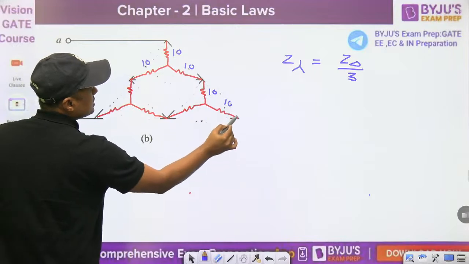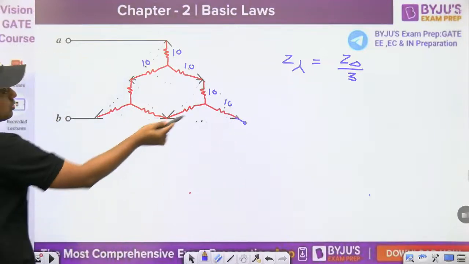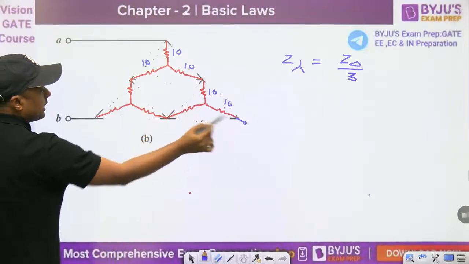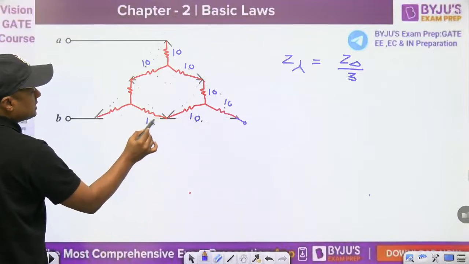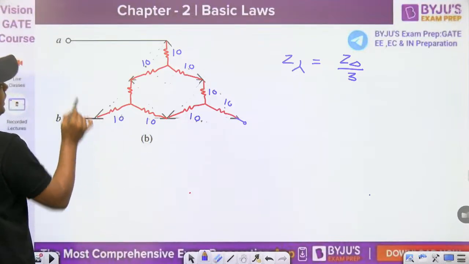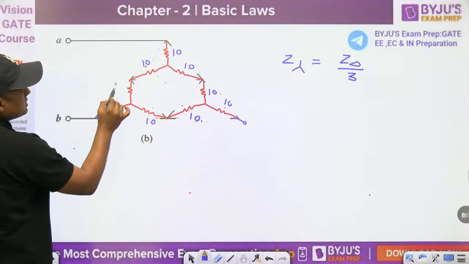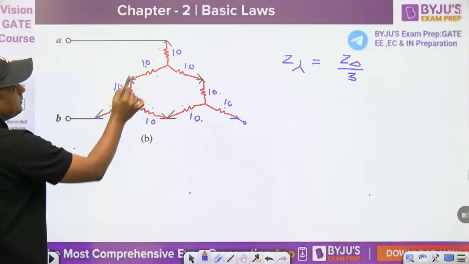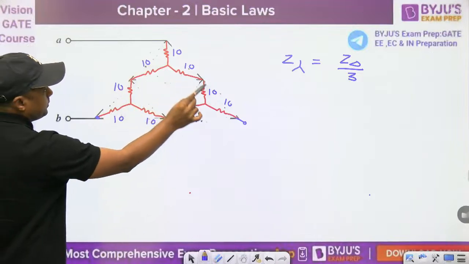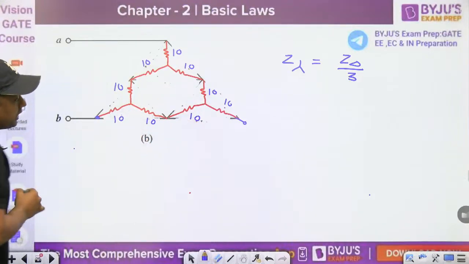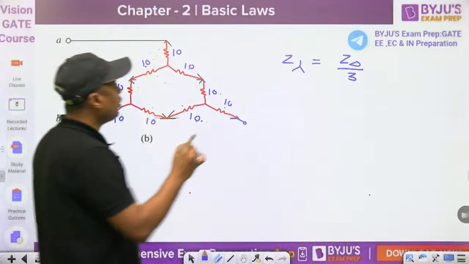What is this resistor? This resistor is floating. Floating means what is the current here? 0. So you can remove this. This is 10, this is 10, this is 10, and this is the A and this is the B node. Now this 10 and this 10 are in series, so 20. 10 plus 10 plus 10 plus 10, 40. And then you can redraw the diagram.